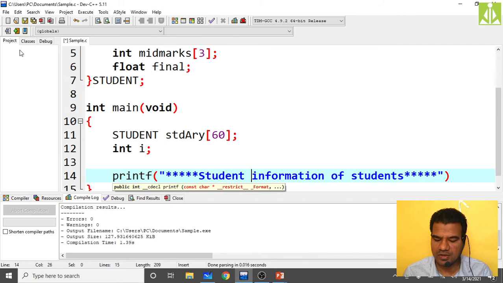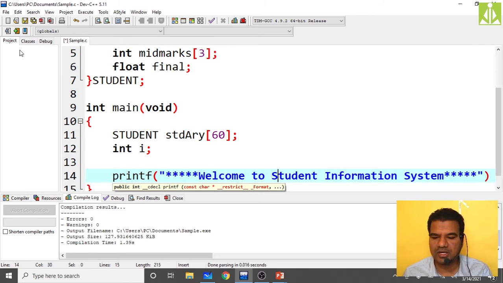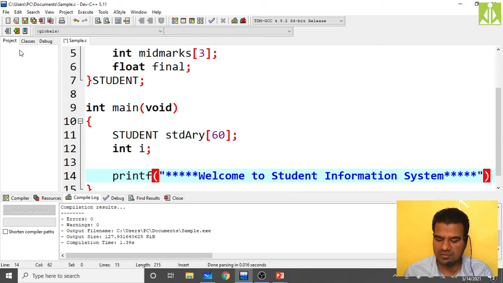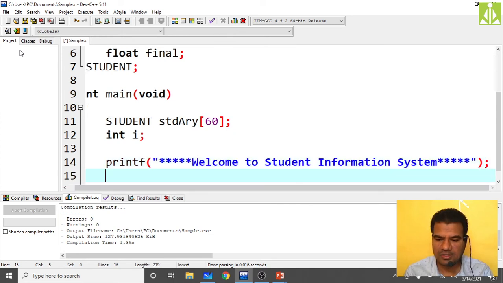Student, it is something like an application we are developing now. Student information system, or welcome to student information system, okay. Welcome to student information system, okay. At the end put the semicolon.